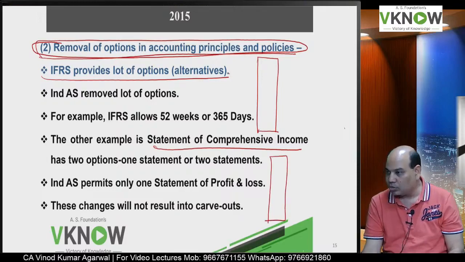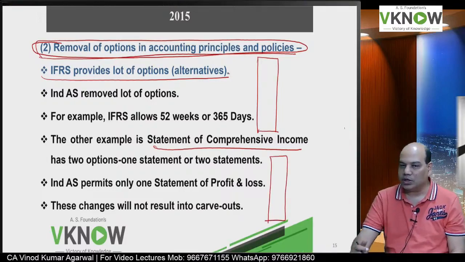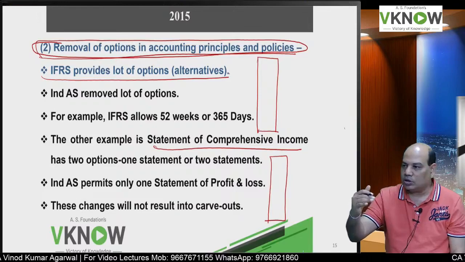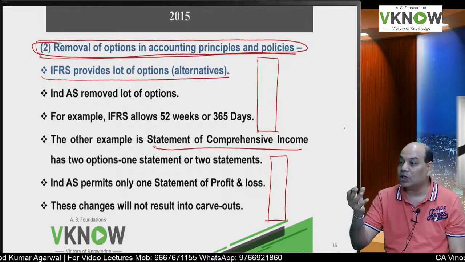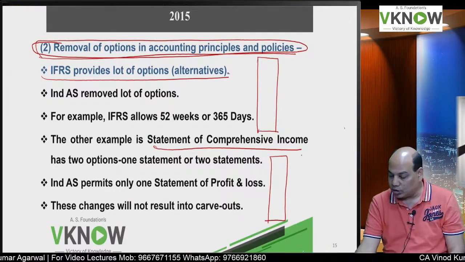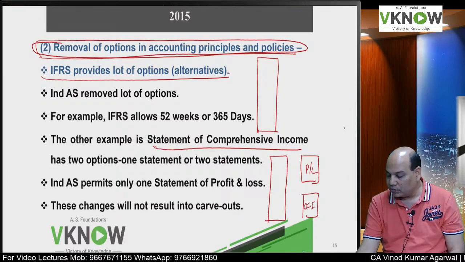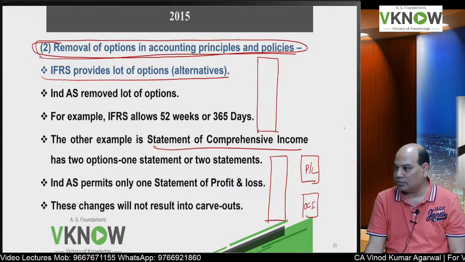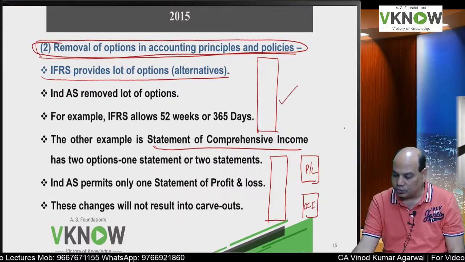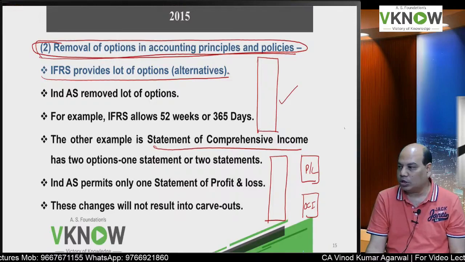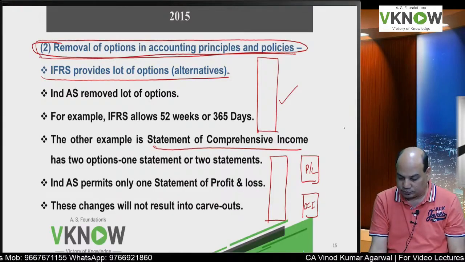Either you can prepare only one format which will contain the profit and loss and OCI part. OCI means other comprehensive income. Or you can prepare two statements. One will cover P&L account items and one will cover OCI items. So we have thought that we will not give two options, we will only continue with one single format.